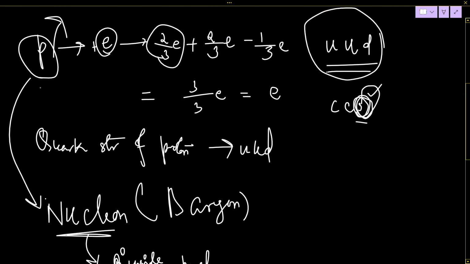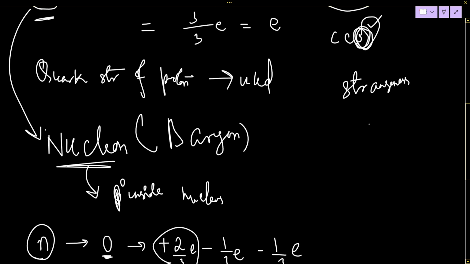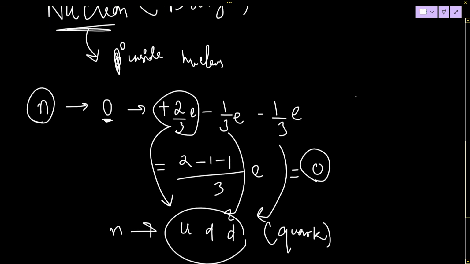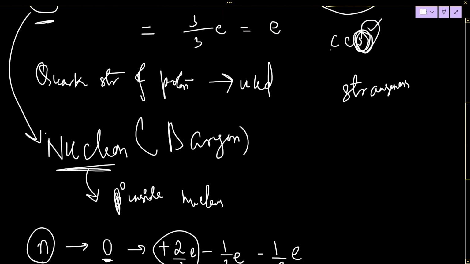But see, proton doesn't have strangeness. Strangeness is a property of particles, right? But proton has strangeness 0. That's why there will be no S. Neutron also doesn't have strangeness, so that won't have S. There is another reason why we cannot use charm.